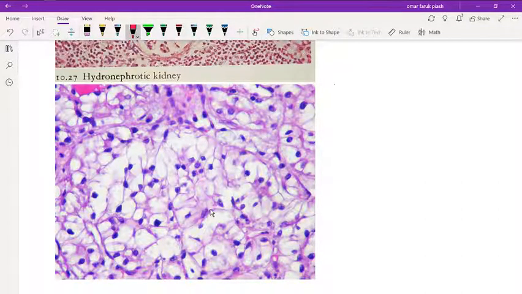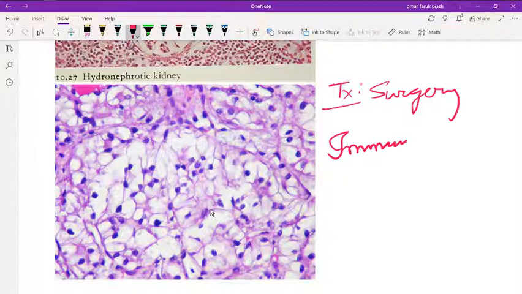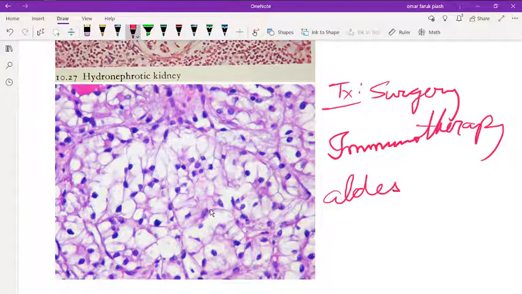That's why in the pipeline of the treatment you have to do surgery and immunotherapy. In immunotherapy you can give aldesleukin or targeted therapy for metastatic disease. This is the drug used in renal cell carcinoma.